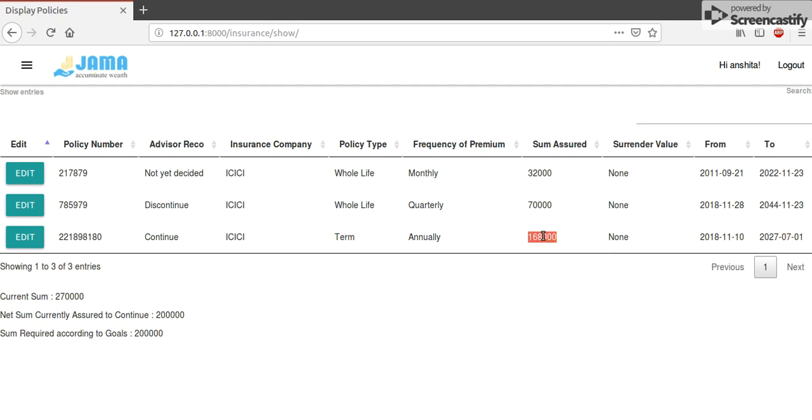Yeah, sum assured is what it was previously. Now you can see that NSATC and NGOA are equal because the sum assured of this, the cover of this, was exactly according to what the client needed.